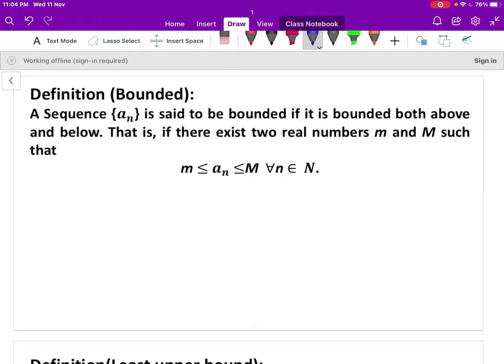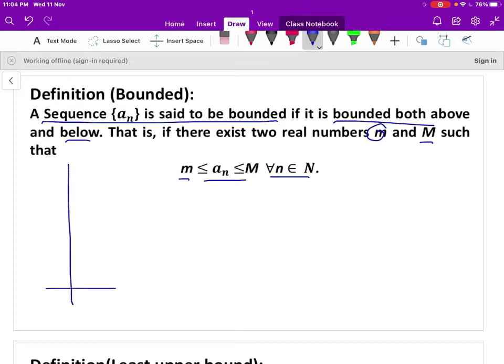We'll now look at the definition of boundedness of a sequence. A sequence a_n is said to be bounded if it is bounded both above and below. That is, if there exist two real numbers m and capital M such that m is less than or equal to a_n, which is less than or equal to capital M, for all n belonging to N. We can show it graphically.